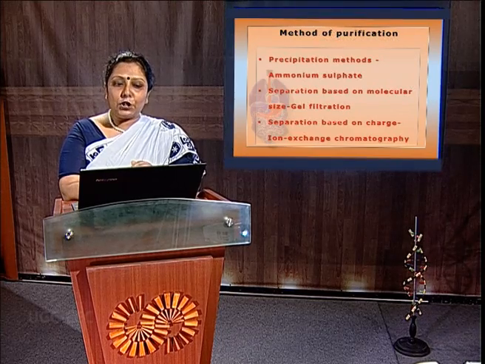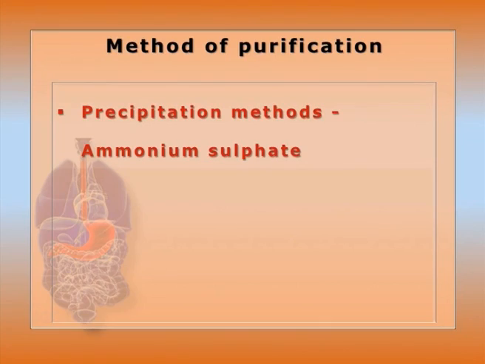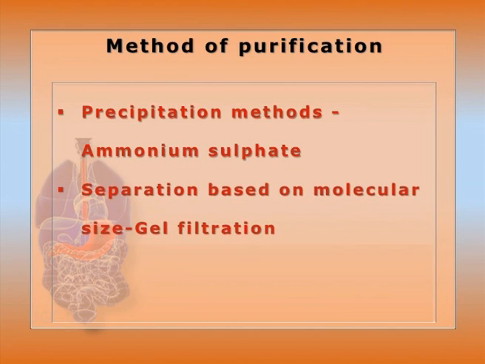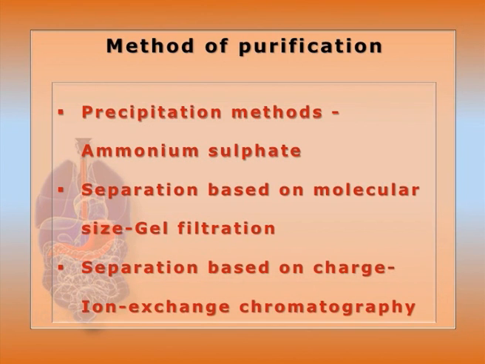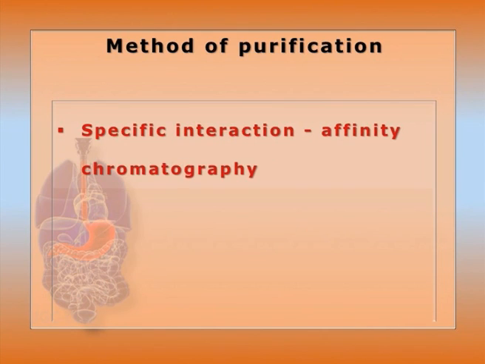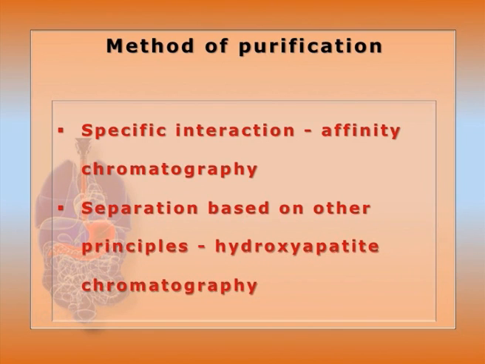Now, methods of purification. It starts with the precipitation method with ammonium sulfate. Ammonium sulfate cut will help isolate a specific type of enzyme according to its solubility. Separation based on molecular size is by gel filtration. Separation based on charge is by ion exchange chromatography. Separation based on specific interaction is by bioaffinity chromatography, as well as separation based on other factors like hydrophobic interaction, and hydroxyapatite chromatography, to purify the enzyme according to its property and separate it from closely related enzymes.